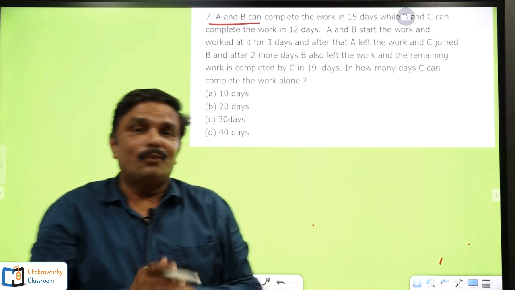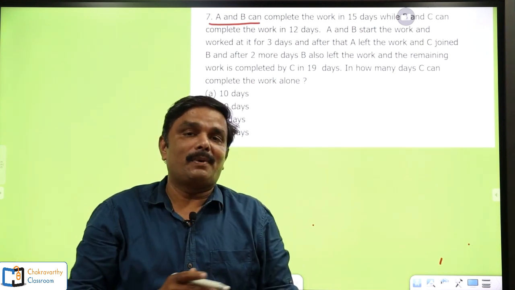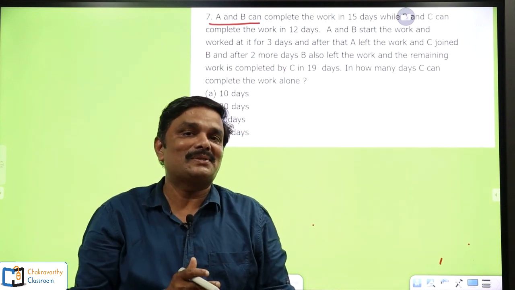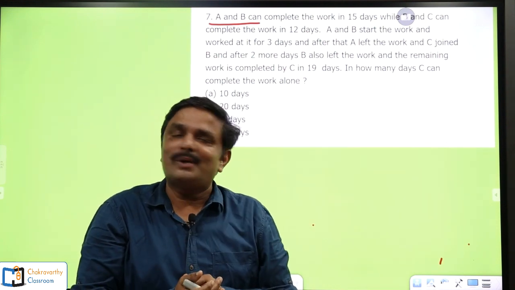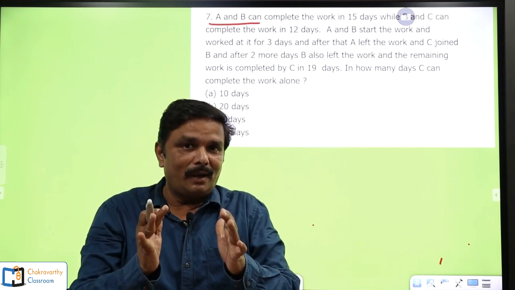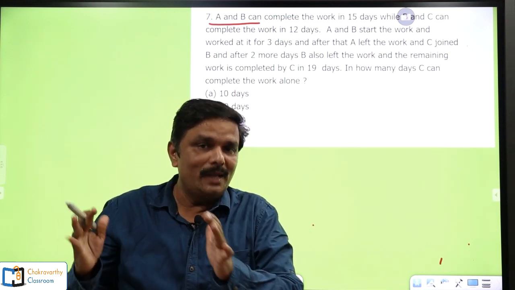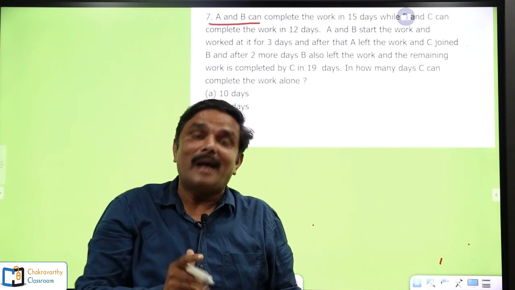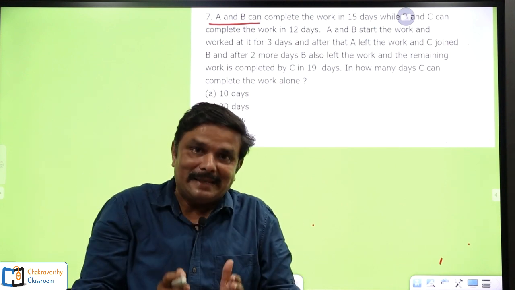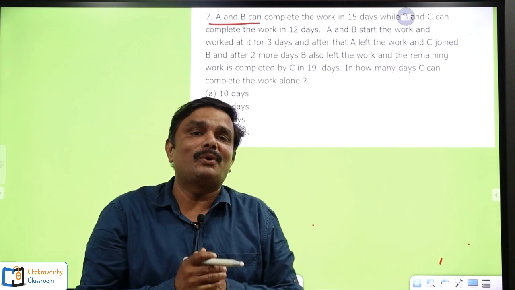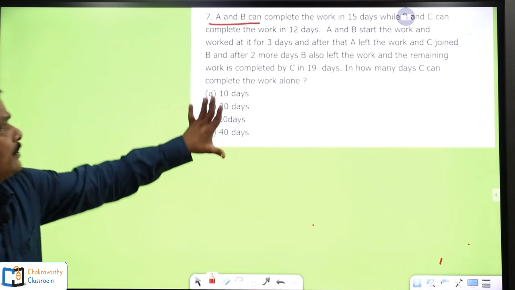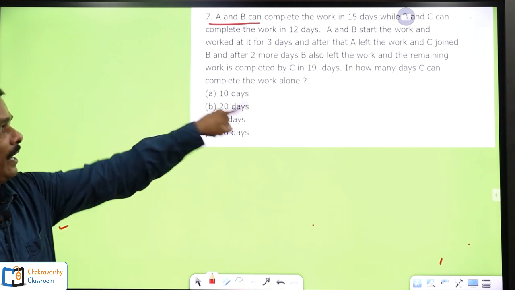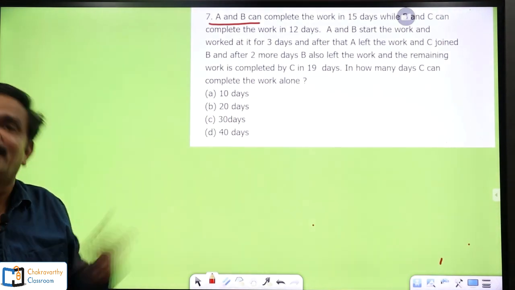See students, once you come across this type of question in competitive exams, many students get confused. The basics are missing. What is the basic one here? First of all, while reading the question only, you have to get the solution blueprint into your mind. I am telling you students, I mean it. While reading the question only, you have to do it. Now, we will do this question. We will apply the same technique as we have done in the previous questions in this class.